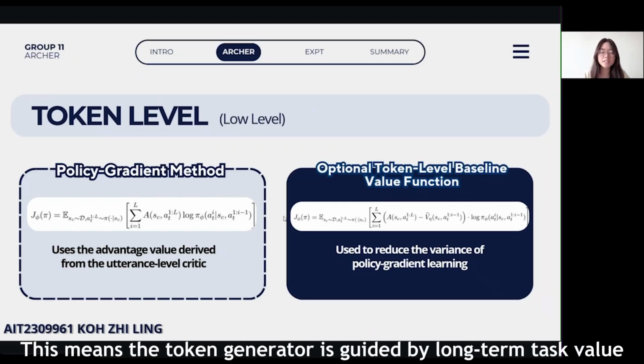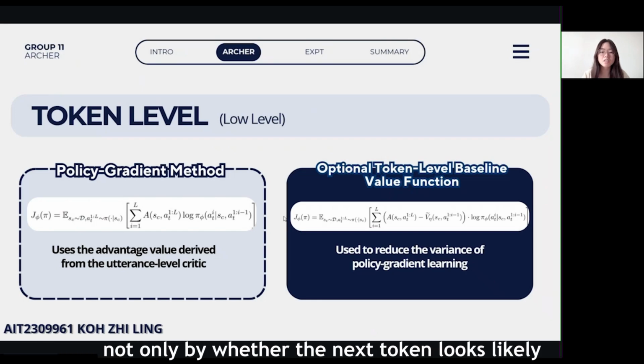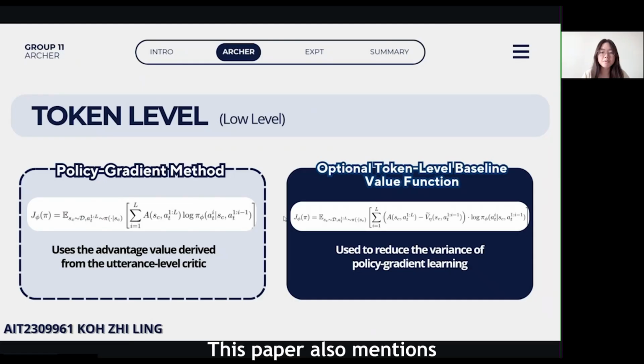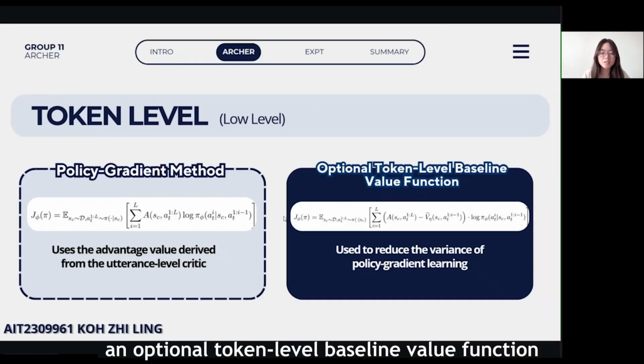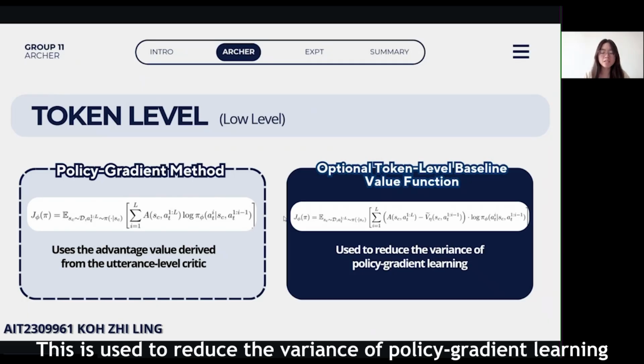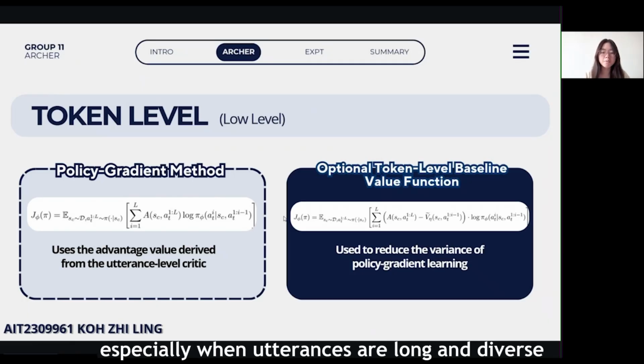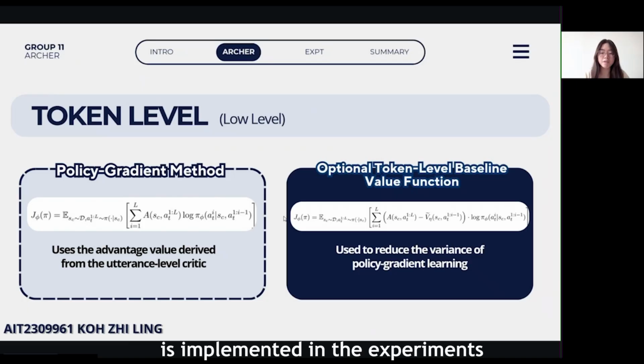This means the token generator is guided by a long-term task value, not only by whether the next token looks likely. This paper also mentioned an optional token-level baseline value function. This is used to reduce the variance of policy gradient learning, especially when actions are long and diverse. Next, Jason will explain how this framework is implemented in the experiment.